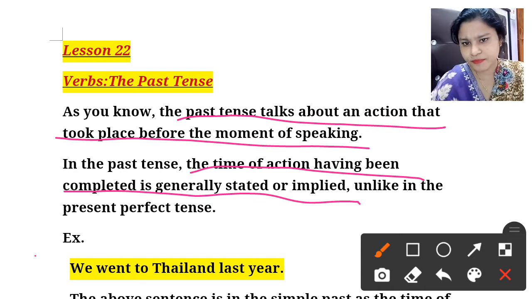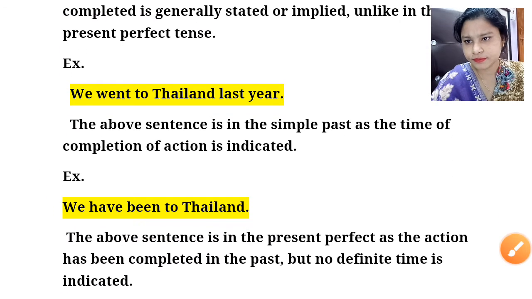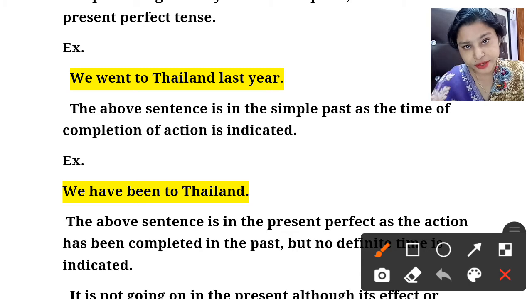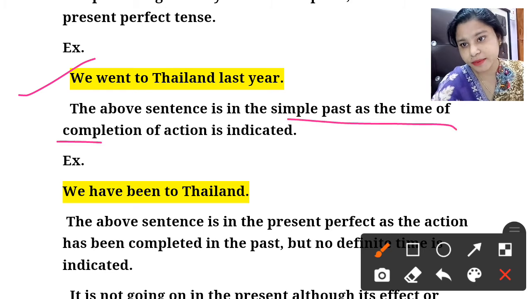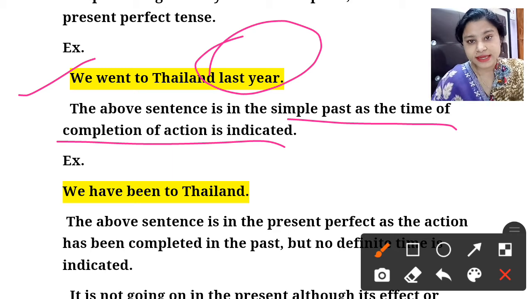See the example, you will understand. The example says: we went to Thailand last year. I will explain the difference that I told you. So, we went to Thailand last year. The above sentence is given in simple past because the time of completion of the action is stated. So last year is talking about the past tense that we had.